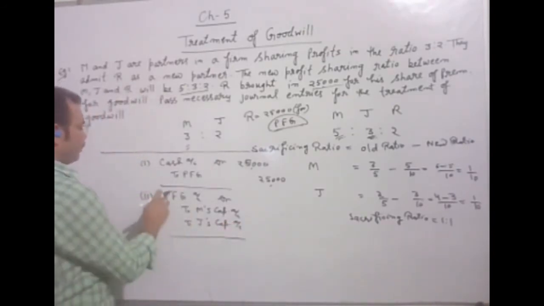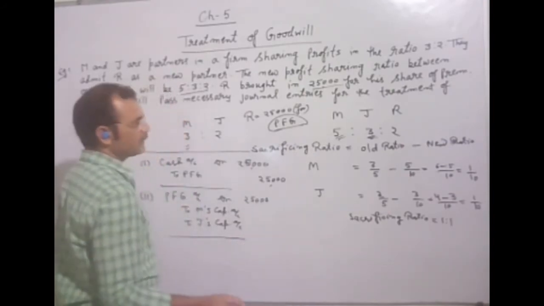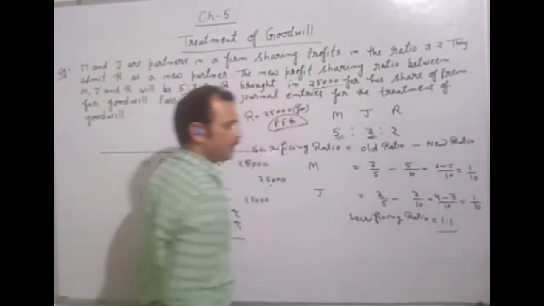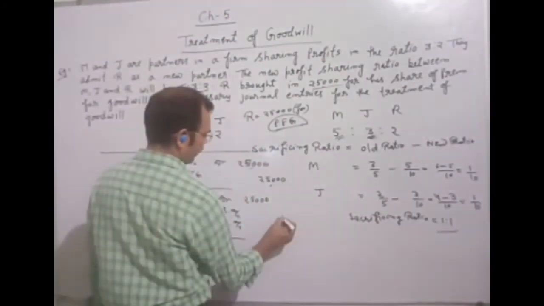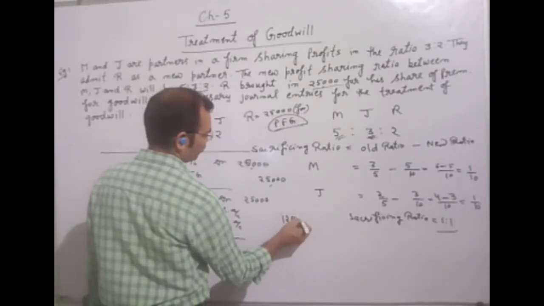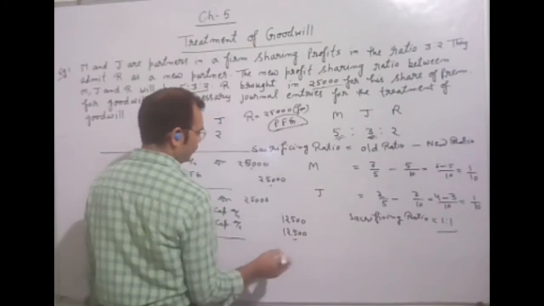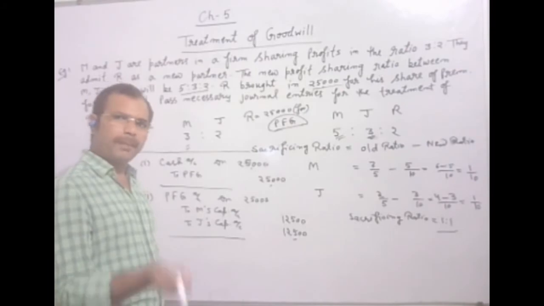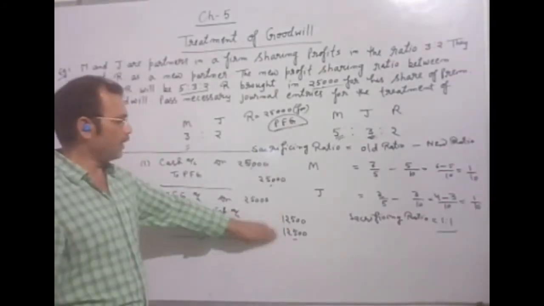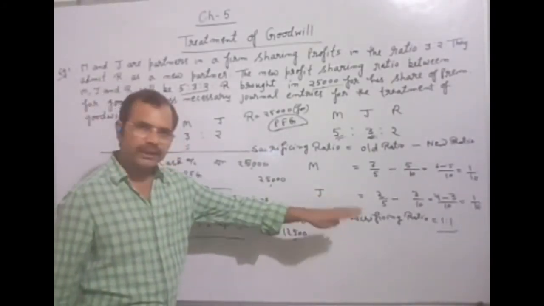What is the amount of premium for goodwill? It is 25,000. And you are seeing the sacrificing ratio is 1:1, means equal. So we will write here 12,500 and 12,500, which means this 25,000 will be distributed among the old partners equally because their sacrificing ratio is equal.